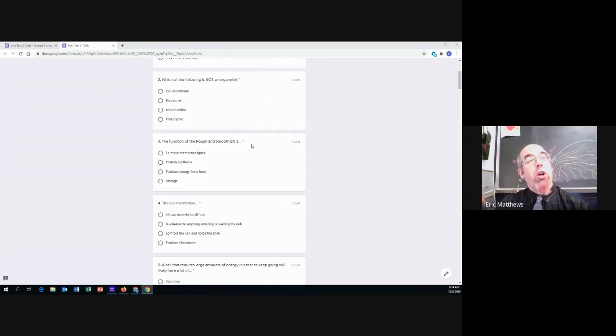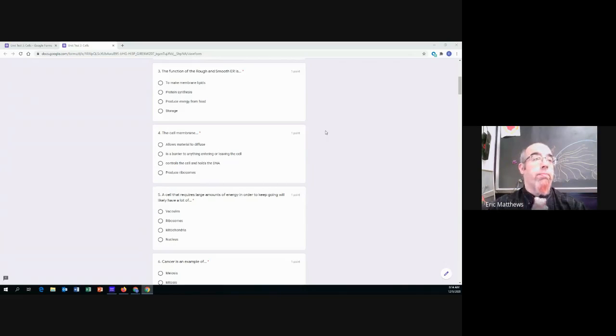Number 2, which of the following is not an organelle? So which on this list is not an organelle? The cell membrane, the ribosome, the mitochondria, or prokaryotic? Which one is not an organelle? The cell membrane, the ribosome, the mitochondria, or prokaryotic?